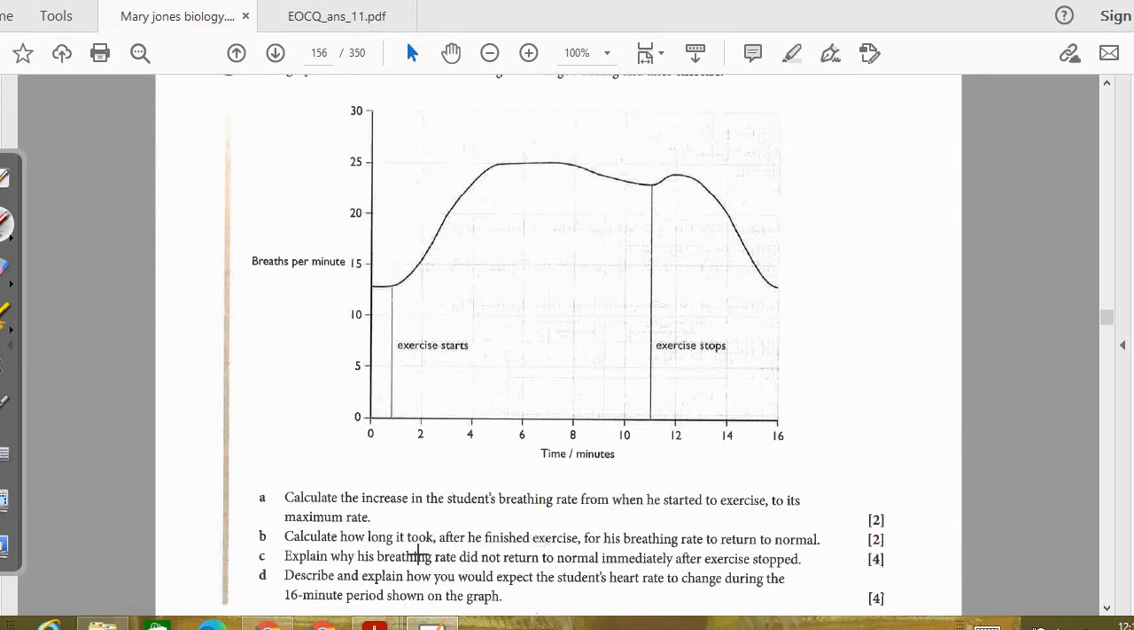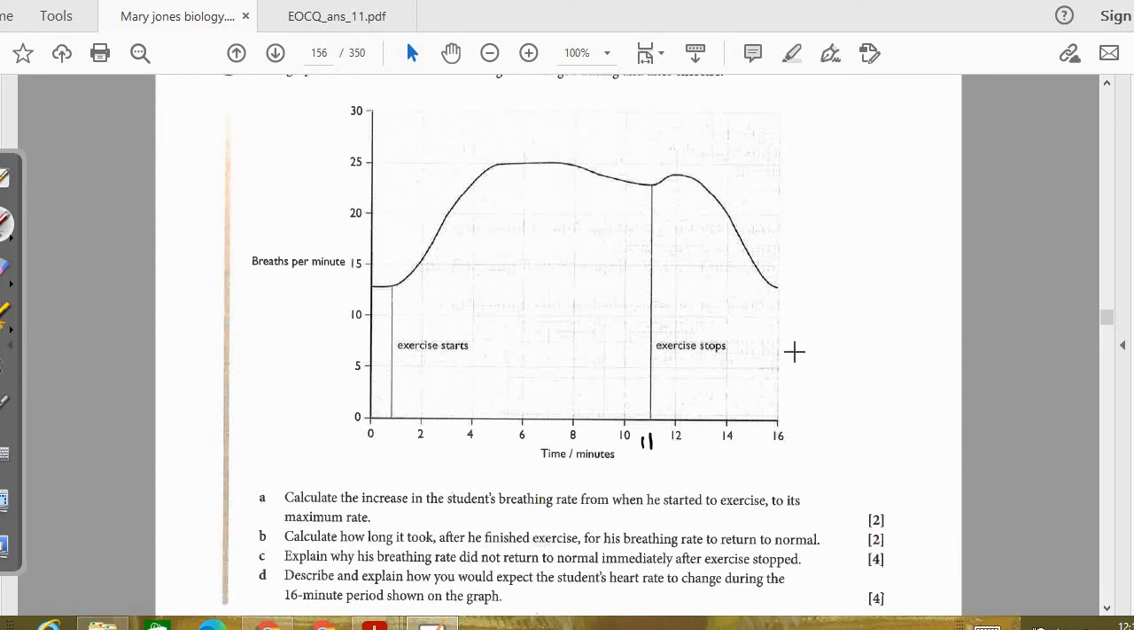Next is to calculate how long it took after he finished exercise for his breathing rate to return to normal. So here is where the exercise stops. Exercise stops just before 11 minutes. Here, right here. So 10 is here, 12 is here. So in between we will have 11. So it stops here.